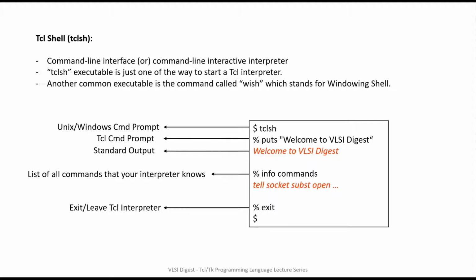tclsh is a command line interface for the Tcl shell. Once you type tclsh in the Unix command prompt, it will take you to the Tcl command prompt as shown below. From here, you can execute your Tcl commands. For example, puts is one such Tcl command which is understandable by the Tcl interpreter and gets executed, which returns a standard output as shown here in the below example. Use the exit command to leave the Tcl interpreter. The info commands command will list all the commands that your interpreter knows, and this command comes in handy when we want to navigate through the list of all the Tcl commands in the current namespace.